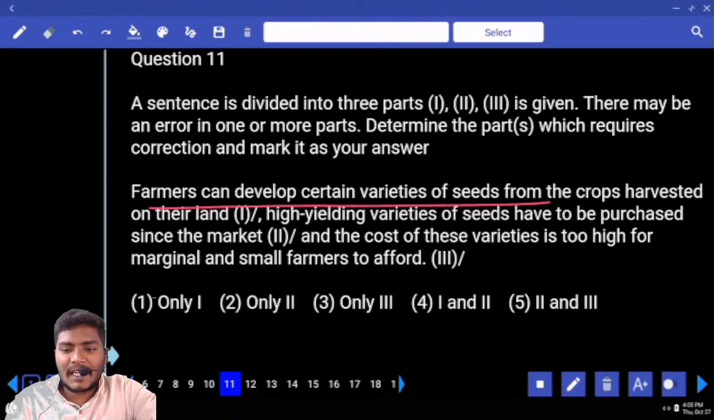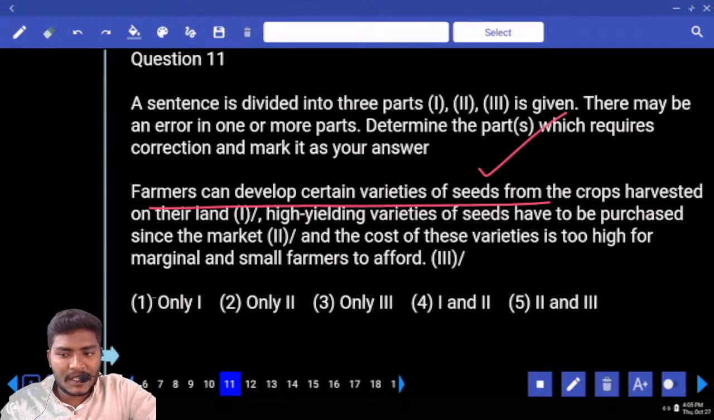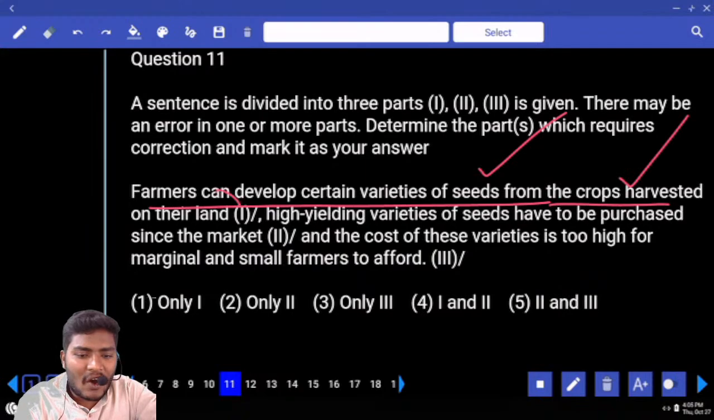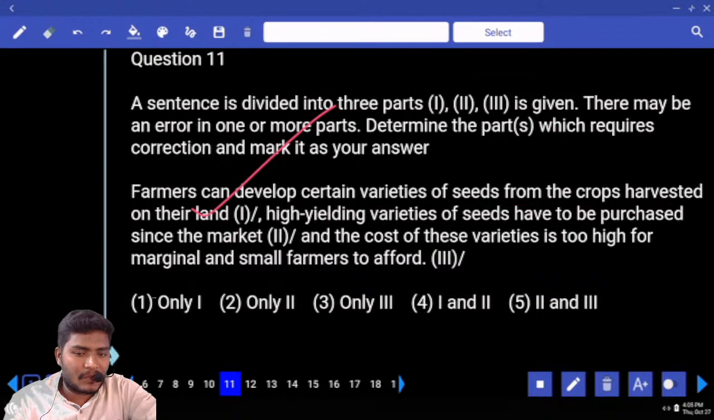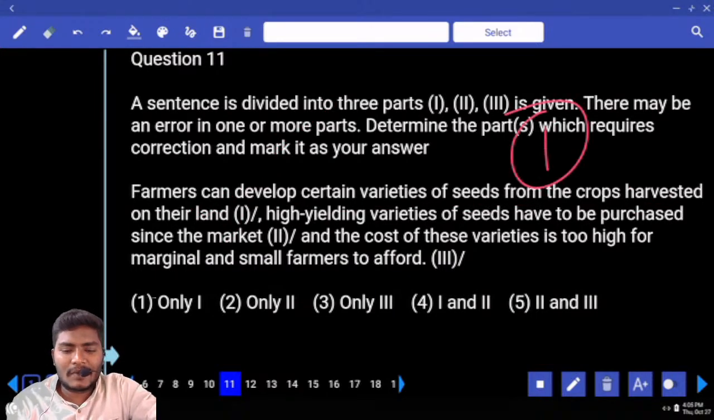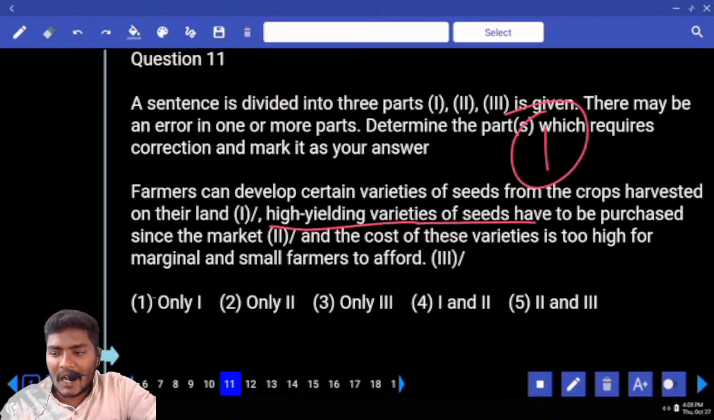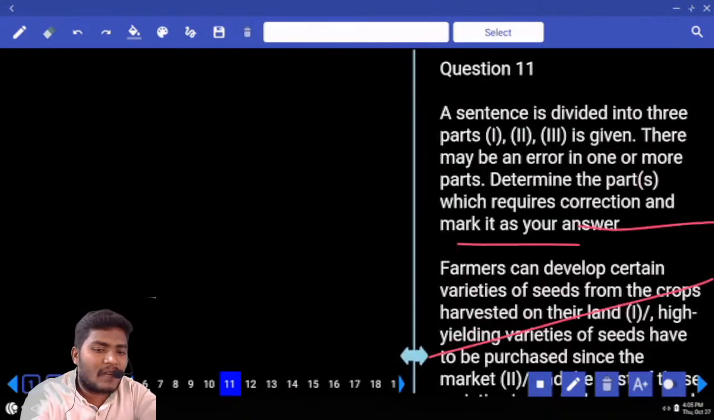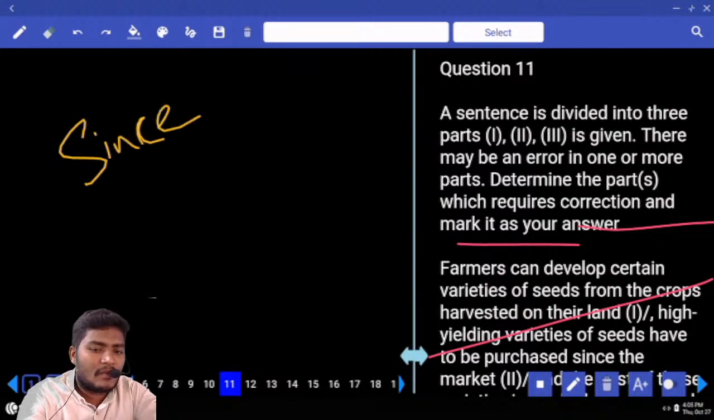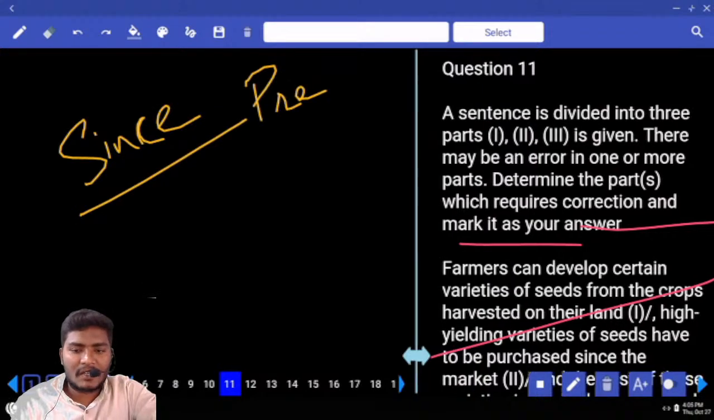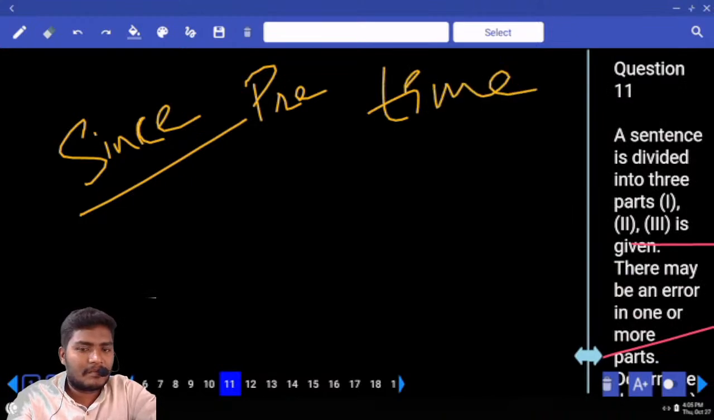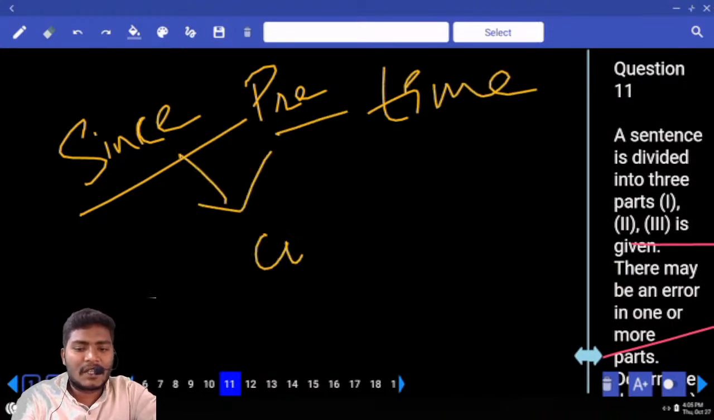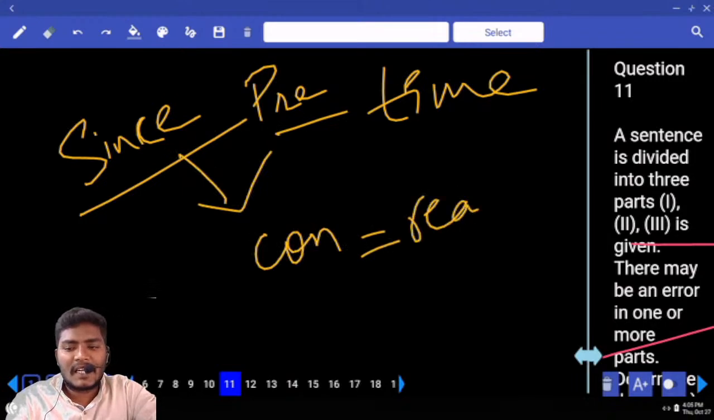Now, all these farmers can develop different varieties of seeds from the crops harvested on the land, or harvested in the land. Harvested in their lands. Okay, that is the first error. Next one, what else do we have? High yielding varieties of seeds have to be purchased since the markets. See, since has two different functions. If since is used as a preposition, it must be used with the time. If since is used as a conjunction, it must be used with the meaning of reason.